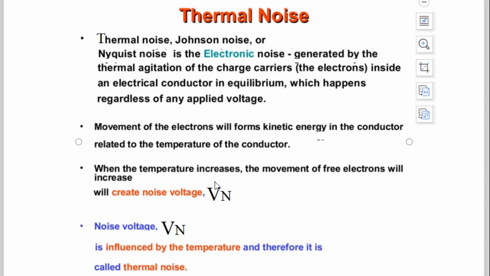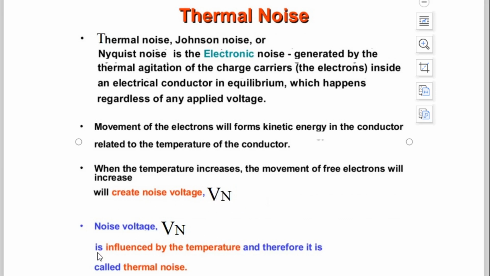So in short, thermal noise is a noise which takes place in semiconductor components like your PN junction diode, BJT, MOSFET, or a resistor made of carbon composition, metal film, or wire wound material. When it is exposed to a high temperature, due to the excitation of the electrons, the kinetic energy in the conductor increases and the movement of the free electrons increases because of the external temperature, which will create noise voltage Vn, V for voltage, N for noise.